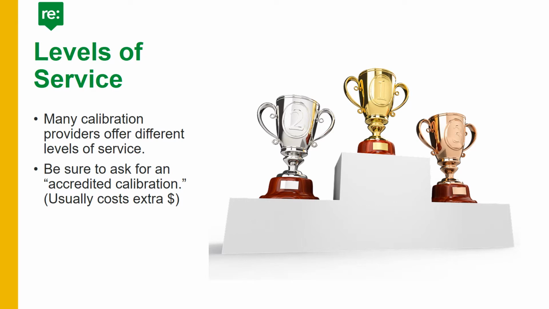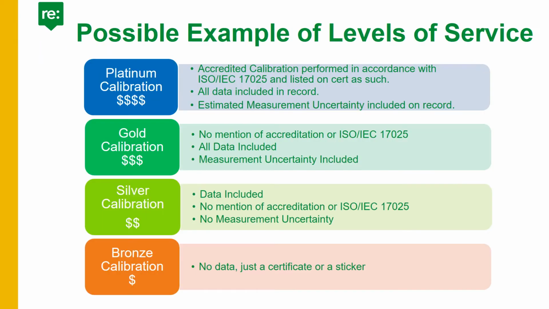Some calibration providers offer different levels of service. It is important to ask your calibration provider for an accredited calibration. Keep in mind that this might cost extra. This is an example of what the different levels of service offered by a calibration provider might look like. It's important, regardless of what the levels of service are, that you get an accredited calibration and that is listed on the calibration record. Also, make sure that all of the data is included on your record